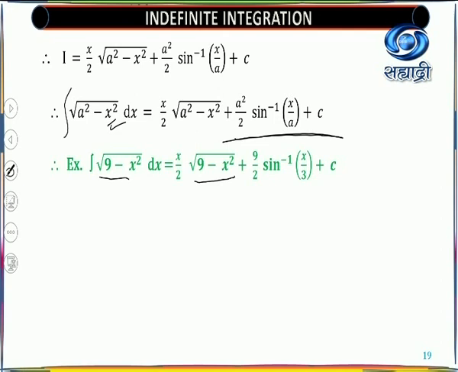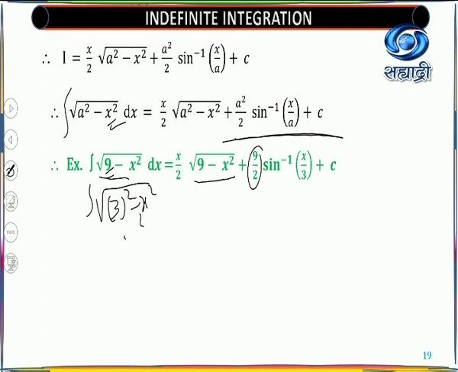The term which is here is same here. 9 by 2 means a square. So complete constant here, a square by 2. Sine inverse of x upon a. This is nothing but actually you are able to write this as 3 square minus x square. Means a value is 3. So you will get x upon 3 plus constant of integration.